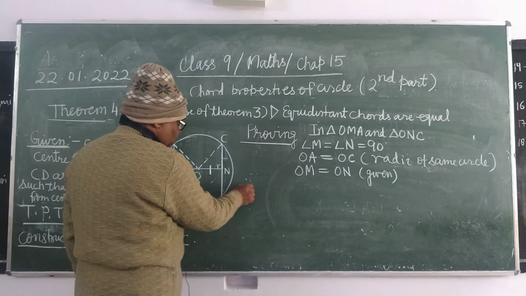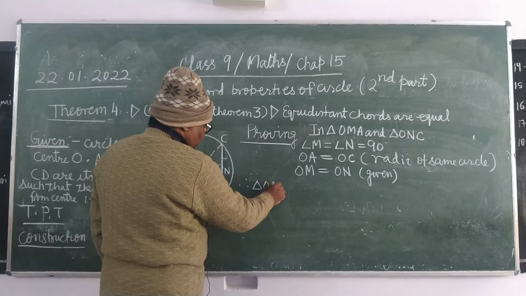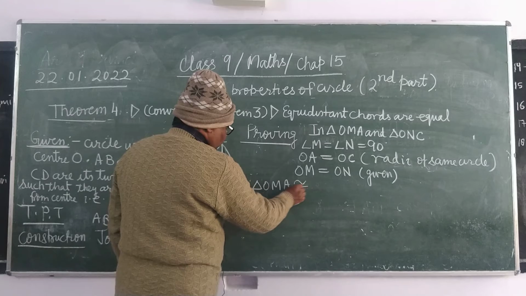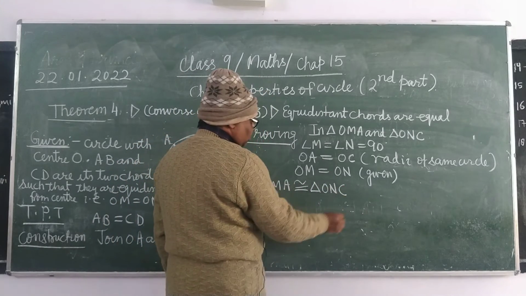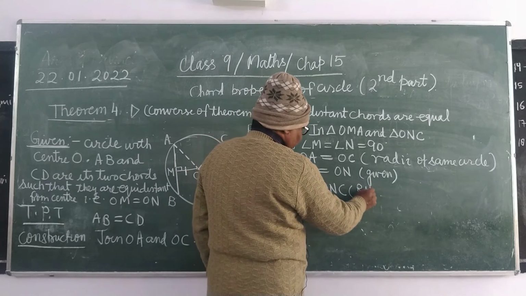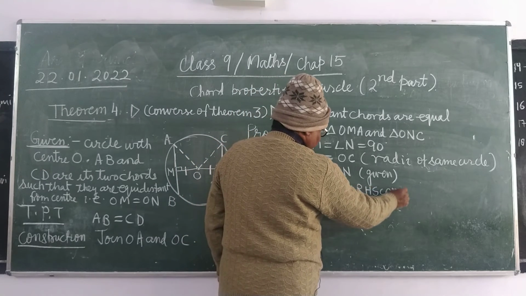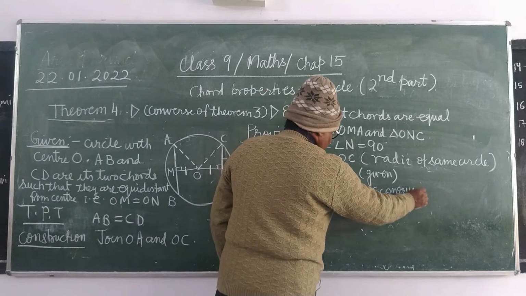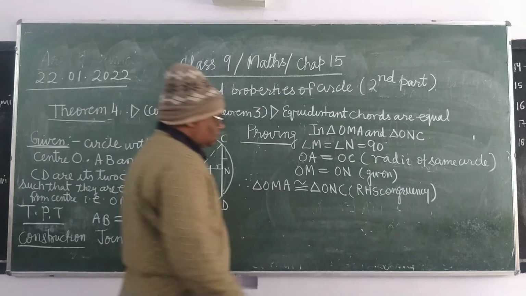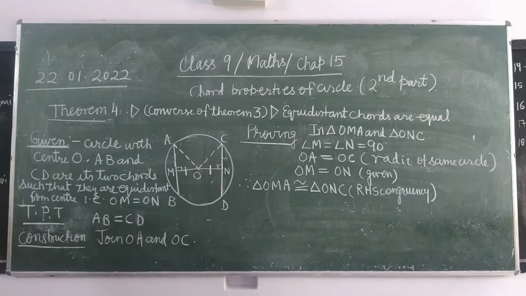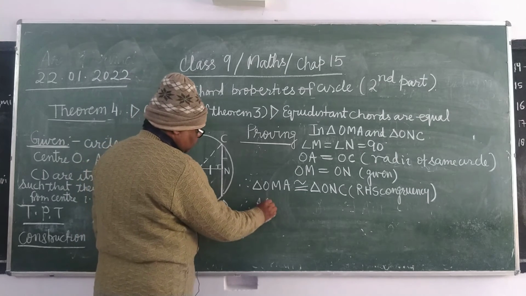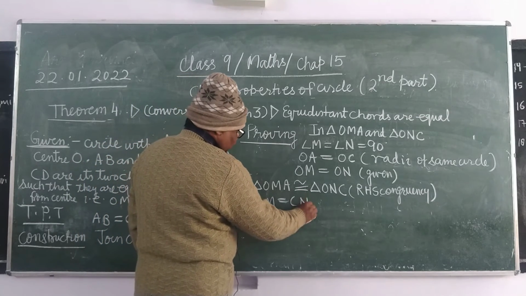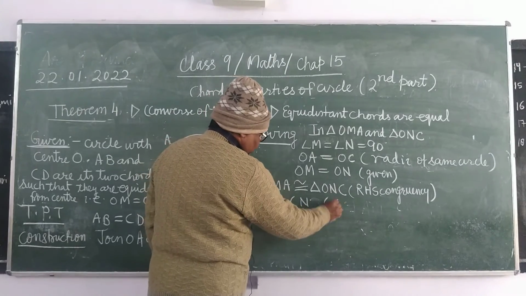Therefore, triangle OMA is congruent to triangle ONC by RHS congruency. By RHS congruency, both the triangles are congruent. And congruent, therefore, AM equals CN, CPCTC.